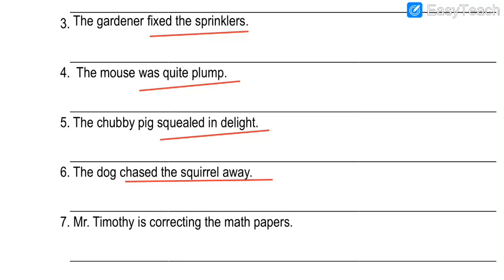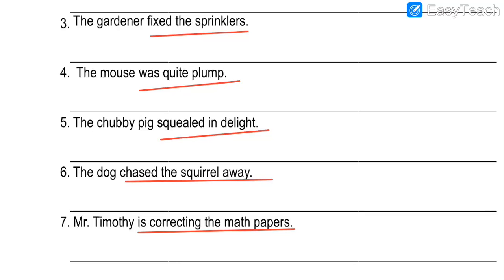And what is the person doing? What is Mr. Timothy doing? What is the action being performed by him? He is correcting math paper. So here is the answer, is correcting math papers. The action taken by him is from here, is correcting math papers. So we have to underline only the action which is being taken by Mr. Timothy. So I have already underlined the action which is taken by Mr. Timothy, and that is our predicate part.